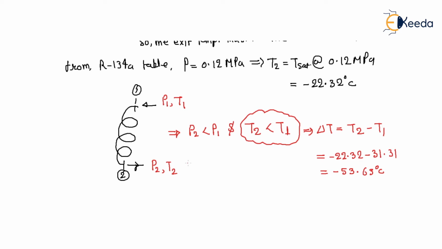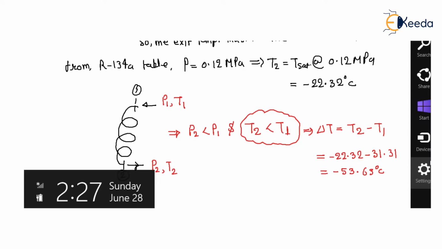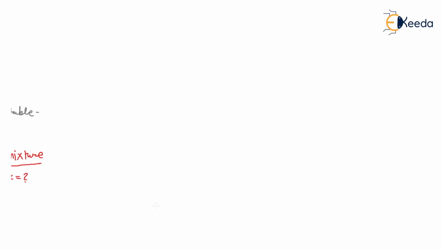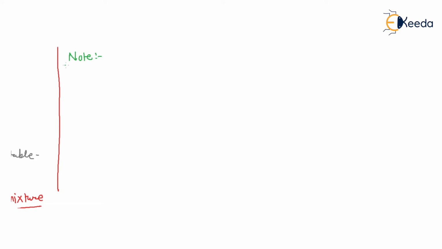So here one point is noted down. Note point. Very important. I will again discuss it in the refrigerant chapter, but here you have to be clear. Note that the temperature drops. How much? 53.63 degrees centigrade. So during the throttling process,